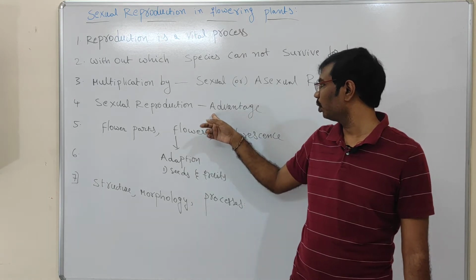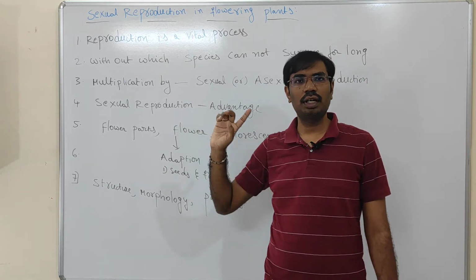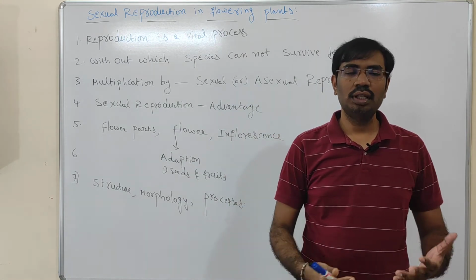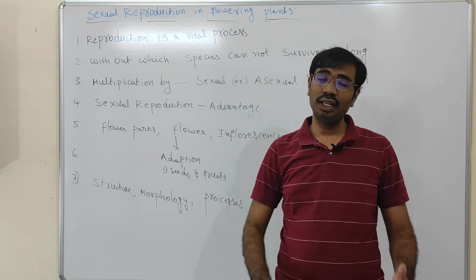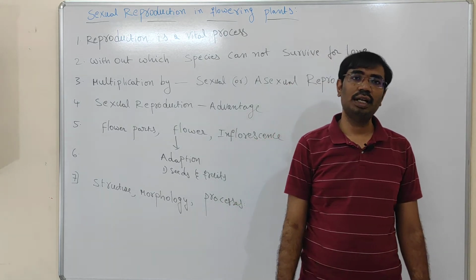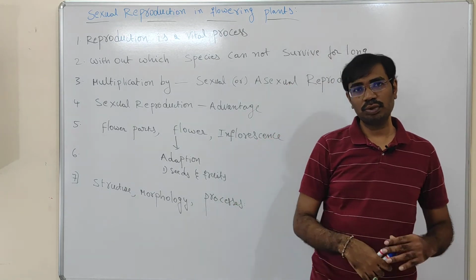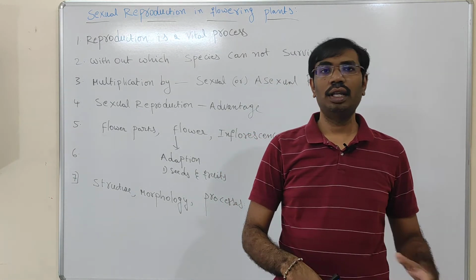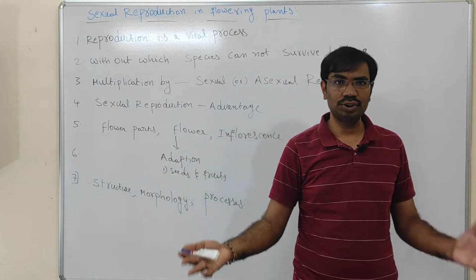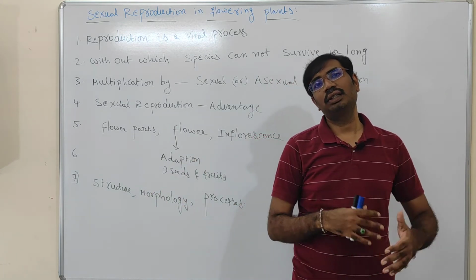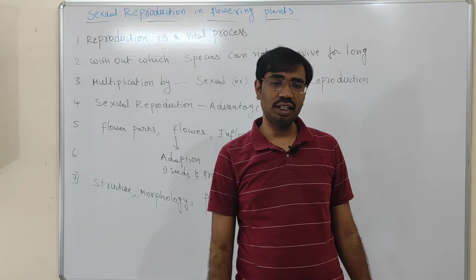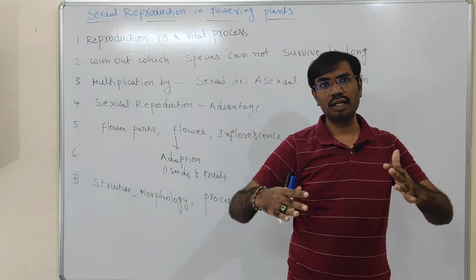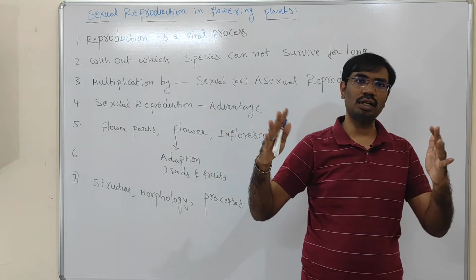Meiosis produces variations in living organisms. Because of new characters, the organism can survive in changing environmental conditions. During the evolution process, the earth's temperature is not constant. It is increasing or decreasing. Climatic conditions are also not constant. Because of that, dynamic environmental conditions are created on the earth's surface. So according to the environmental conditions, the organism has to modify its habits and habitat.